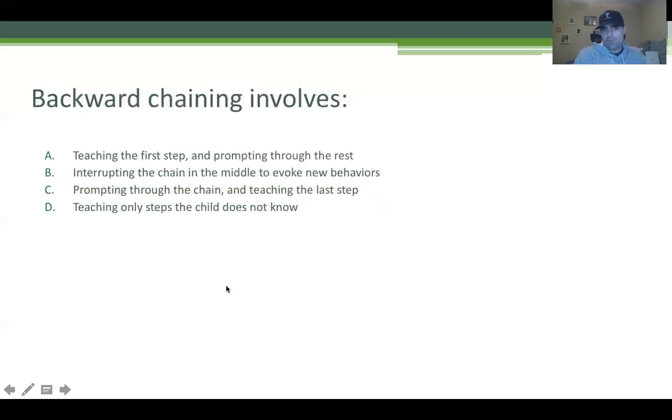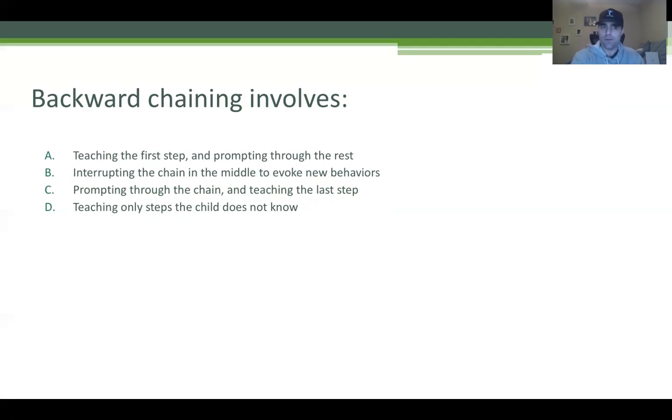Backward chaining involves teaching the first step and prompting through the rest. Well, what do we know about our chaining? We have forward chaining, we have backward chaining, we have total task chaining. So if we're teaching the first step, what kind of chaining is that? It'd be forward chaining, so that's not right. B, interrupting the chain in the middle to evoke new behaviors. This is called the behavior chain interruption strategy.